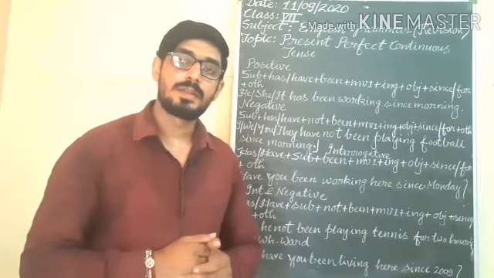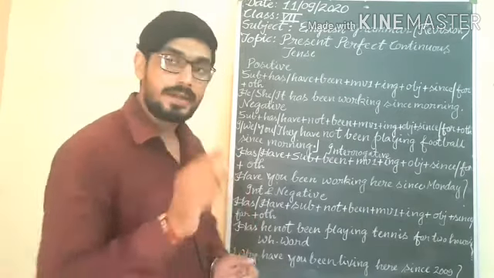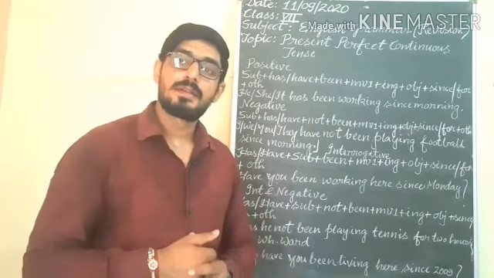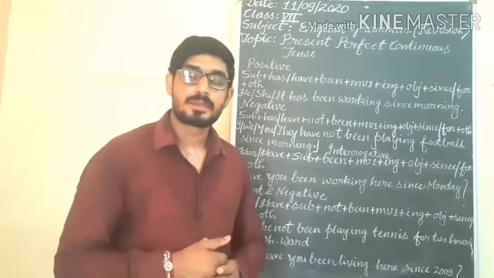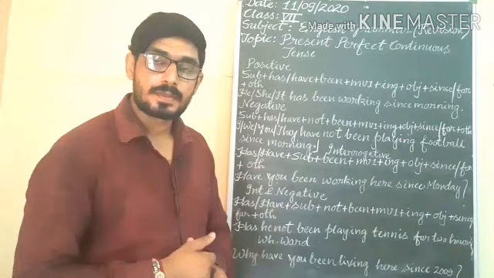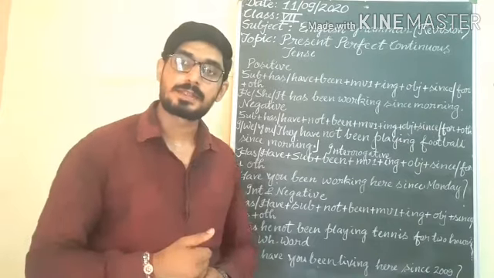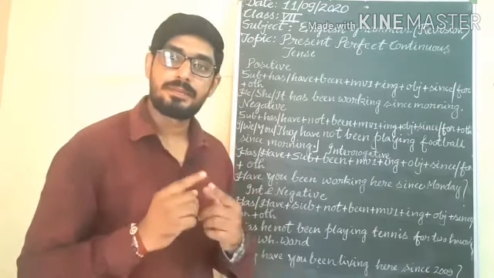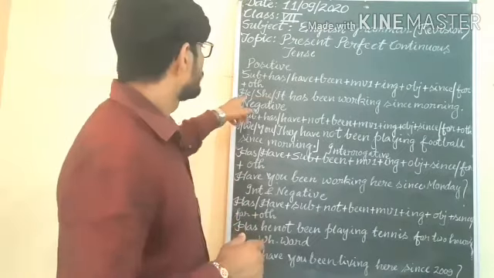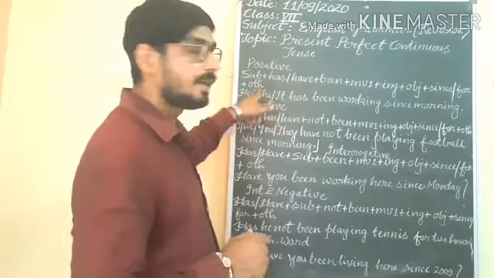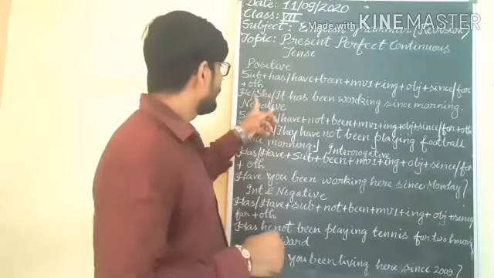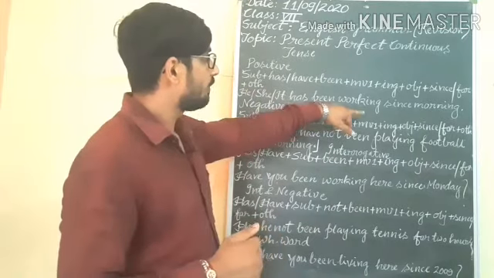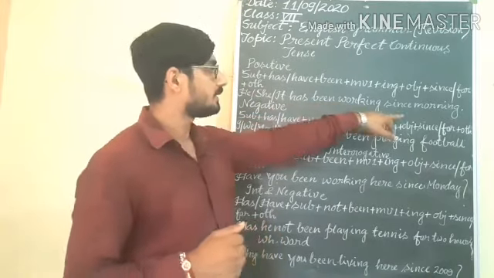For a period of time: for an hour, for 2 hours, for 3 weeks, for last year, understand. In this way we will use for with a period of time. He, she, it has been working since morning.